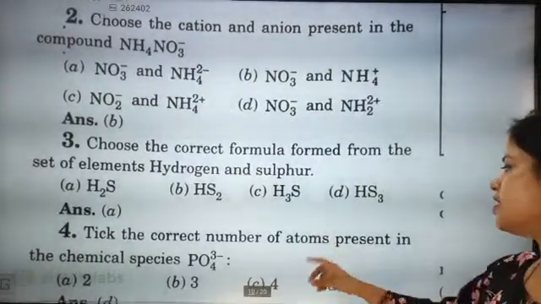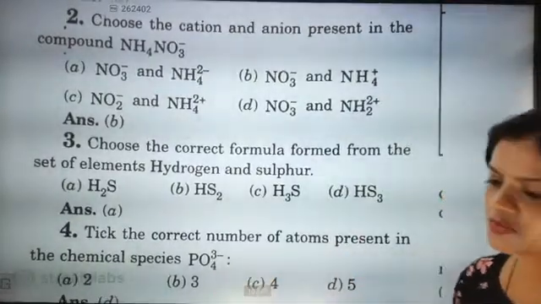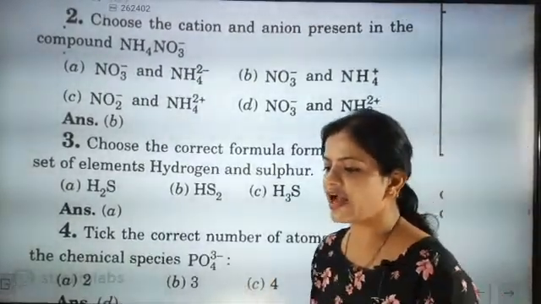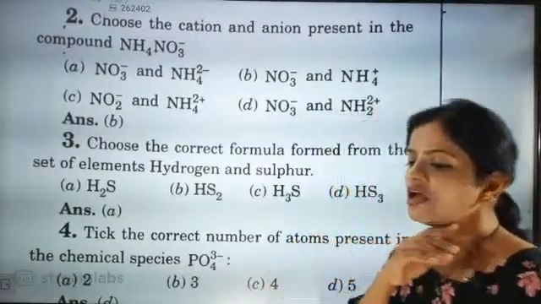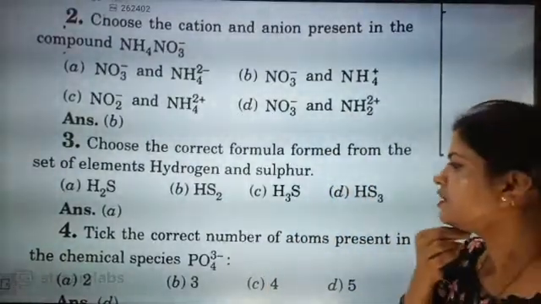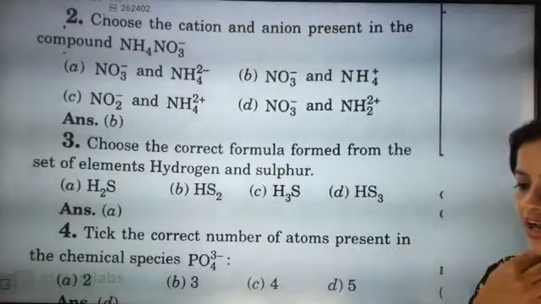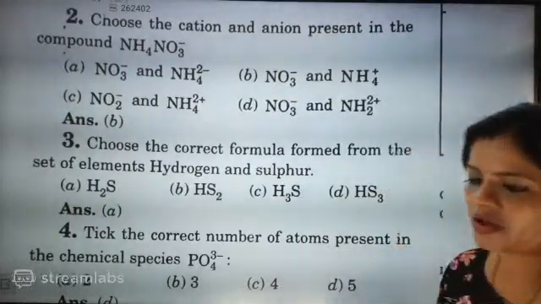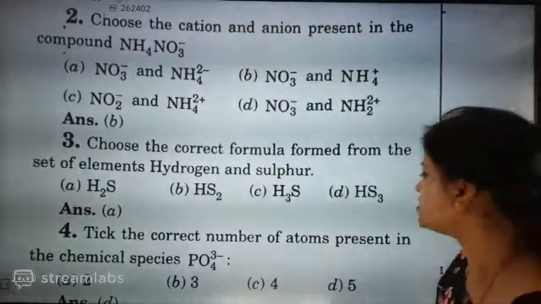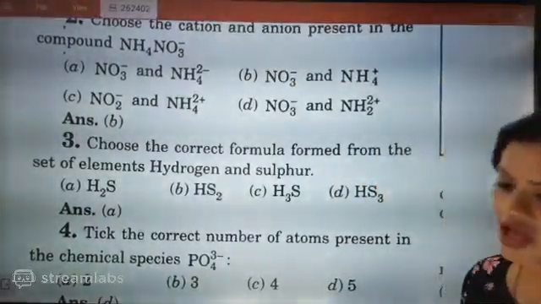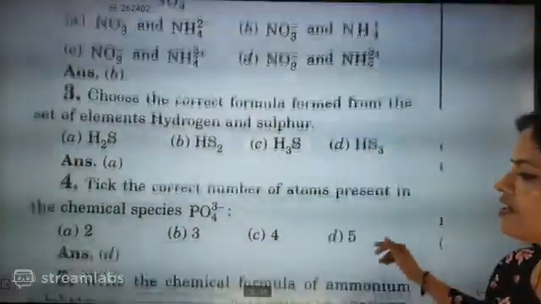Now, take the correct number of atoms present in the chemical species. You only have to see the atoms. You don't have to see here and there. How many atoms are present in the species? So here 4 plus 1, 5. The answer is going to be 5. D is the correct answer.